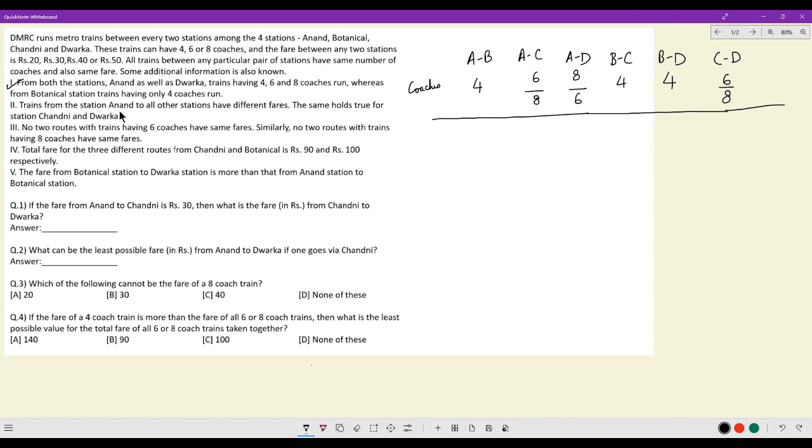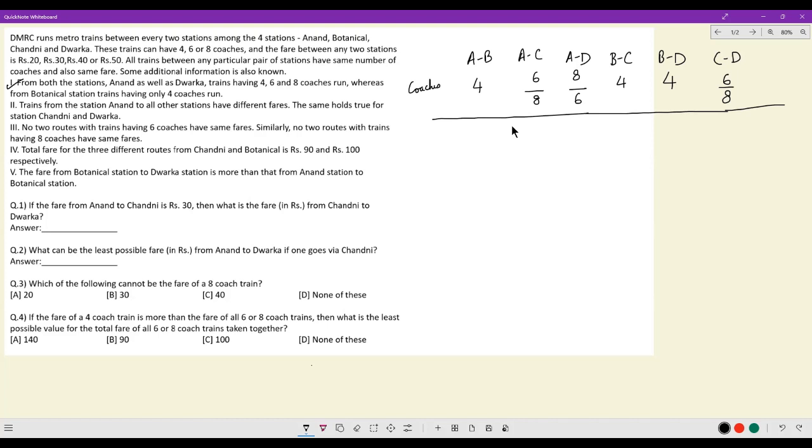Trains from station Anand to all other stations have different fares. So these 3 spots, the fares for Anand to Botanical, Anand to Chandni and Anand to Dwarka have to be all different. The same holds true for station Chandni and Dwarka. What is conspicuous by absence is the station Botanical. For Botanical, you can have same prices, but for Chandni, Dwarka and Anand, the 3 fares that you will get will be distinct for the 3 destinations.